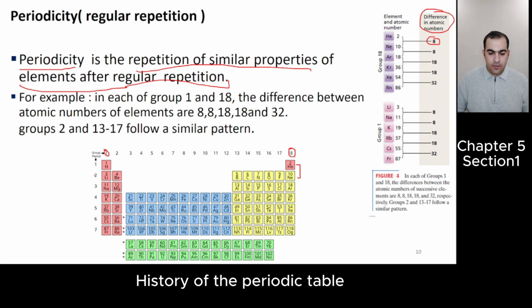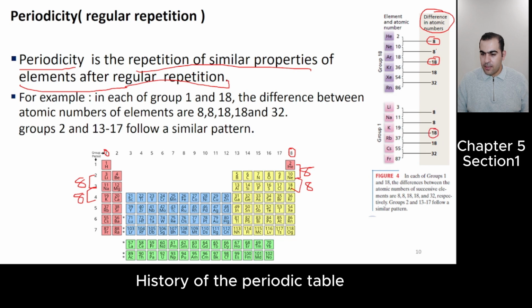Here, between lithium to sodium is 8 too. Neon to argon is 8. Sodium to potassium, 8. You see, on both sides of the periodic table, you see similar properties, similar repetition. Argon to krypton, 18, and potassium to rubidium, 18.